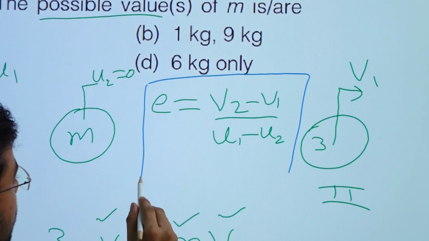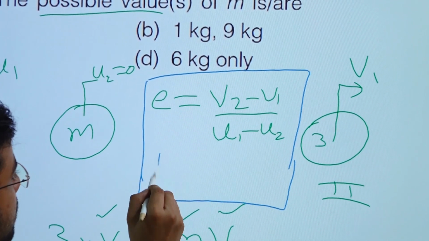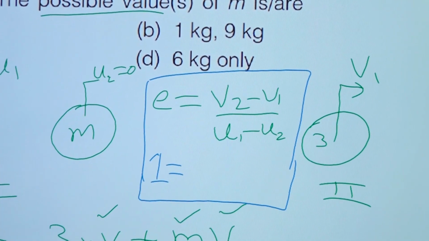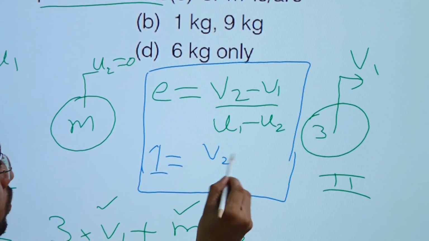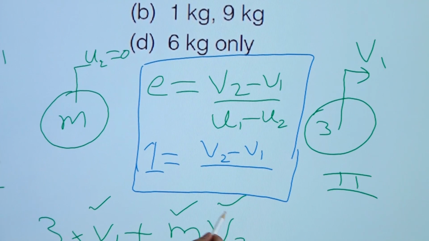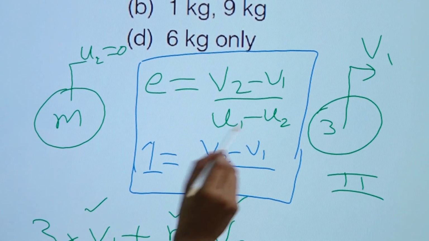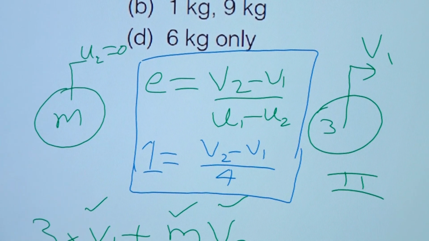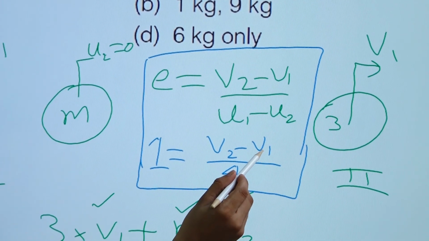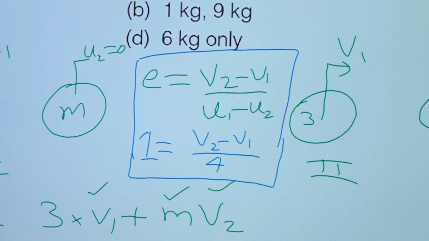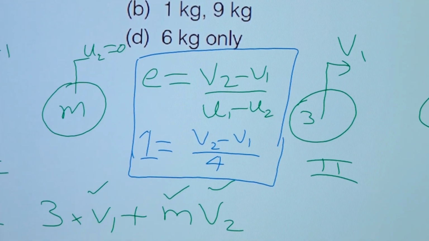So from here, what are the things we know? E we know. What is the value of E? 1. What is V2? We don't know. What is V1? We don't know. So V2 minus V1, U1 we know, and that is 4. U2 is 0. So V2 minus V1 is equal to 4, right? So from V2 minus V1 is equal to 4, we are going to put once V1 as plus 2, then we will take V1 as minus 2, and then we are going to solve it.